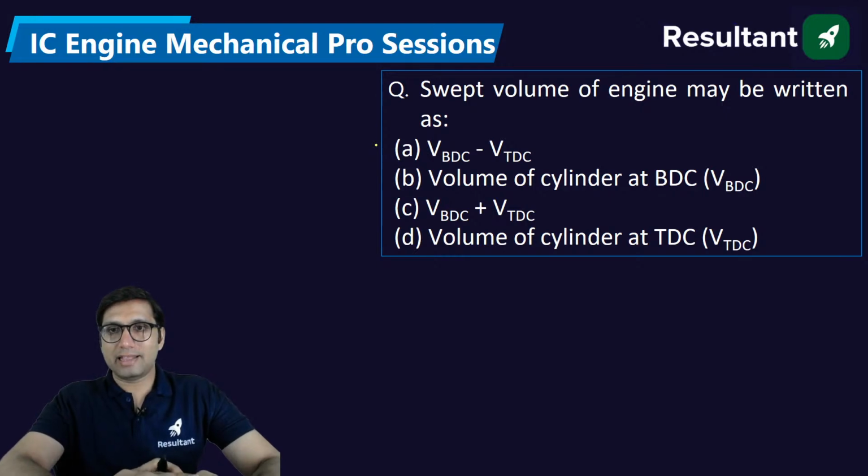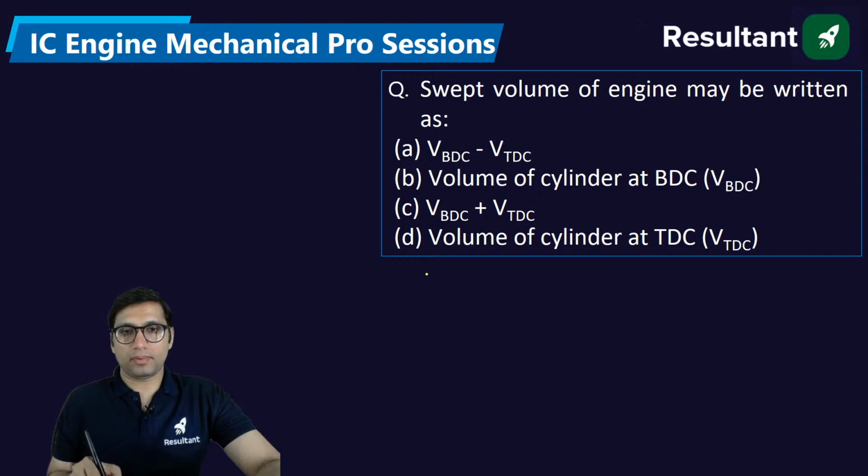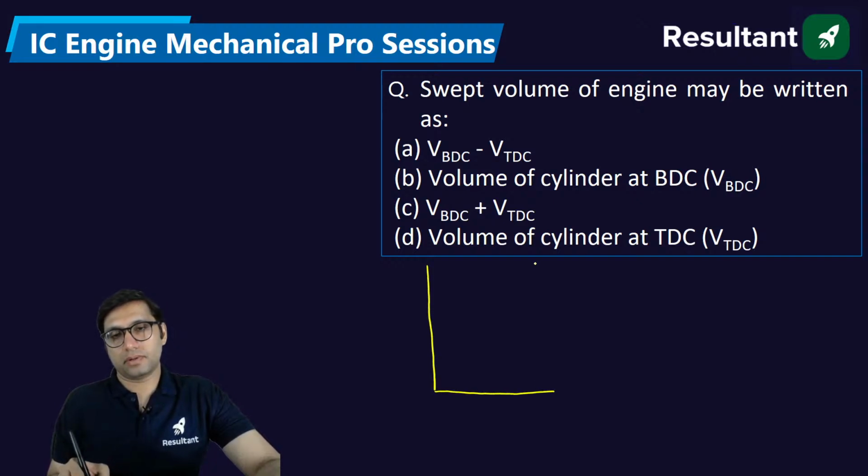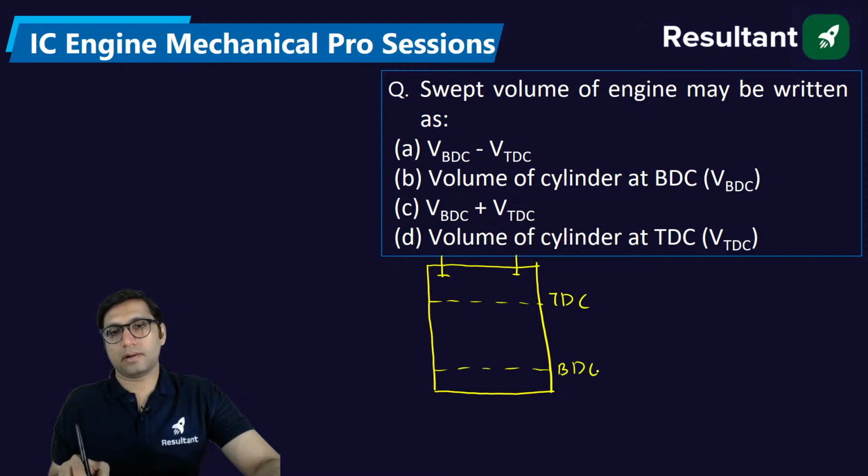Swept volume of the engine may be written as? What is the swept volume of the engine? We have also drawn this diagram. This is top dead center. This is bottom dead center. Volume at top dead center is also called clearance volume.